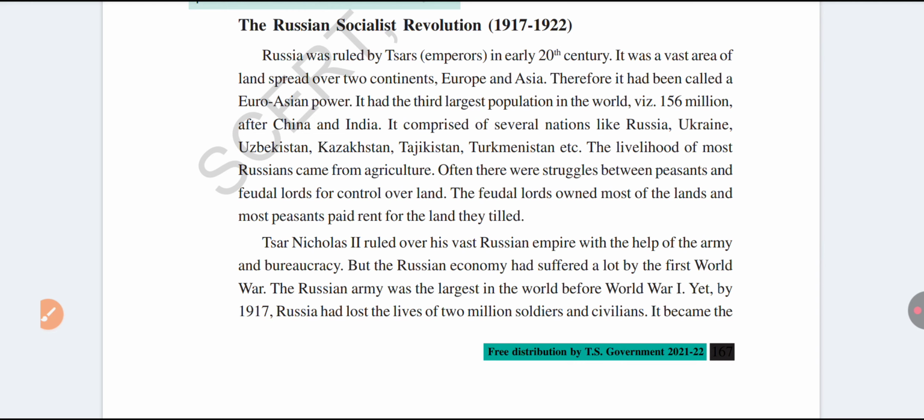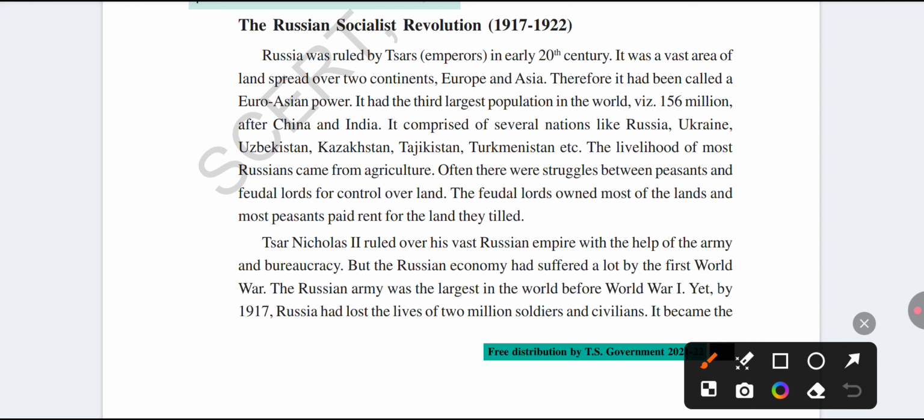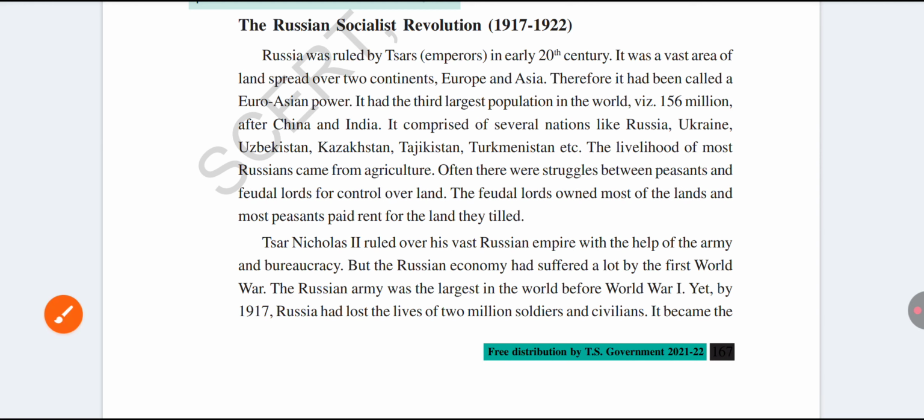In the 20th century Russia was ruled by the Tsar empire. It was not Tars, it is Tsars. In the 20th century, which empire ruled Russia? Tsars. So already you know, Russia is a vast country. Russia is the biggest country in the world.